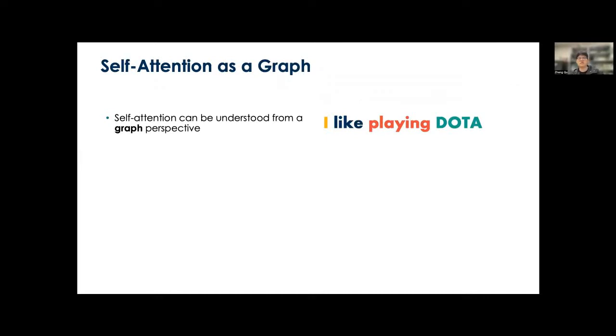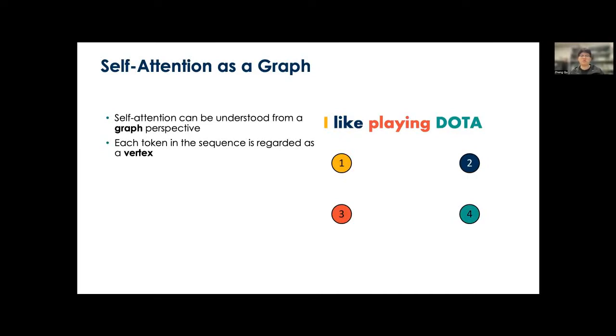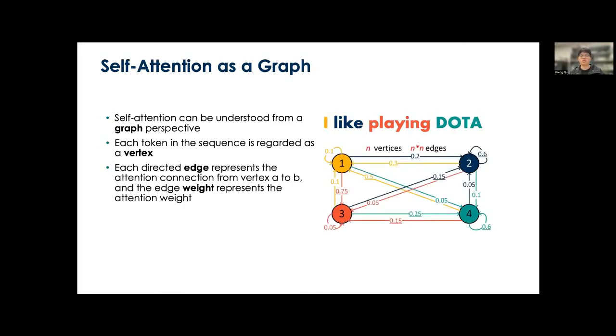To better understand the reason behind this, in our paper, we reinterpret the self-attention mechanism from a graph perspective. Let's use the sentence, I enjoy playing DOTA, as an example. This sentence has 4 tokens. When it is processed by the self-attention blocks, each token is regarded as a vertex in the graph. So what self-attention does is essentially creating a fully connected and directed graph where each pair of tokens will have 2 edges.